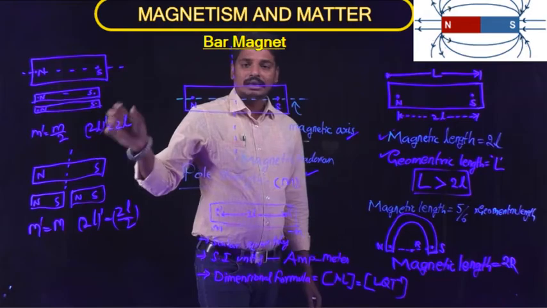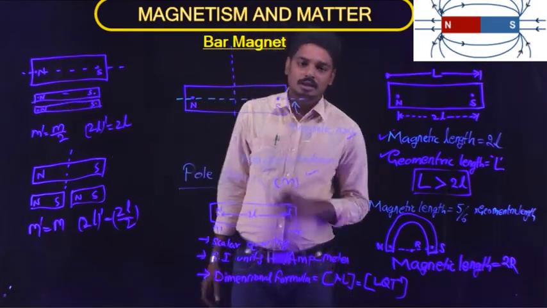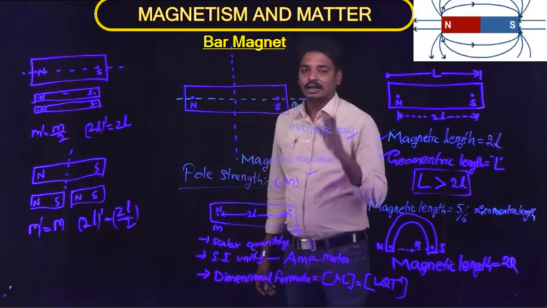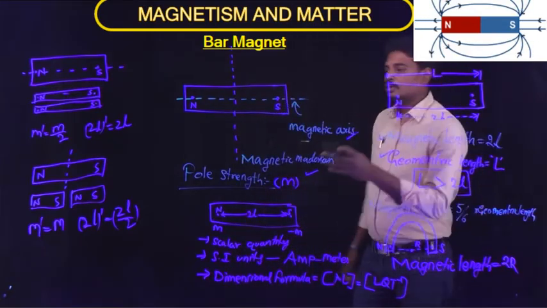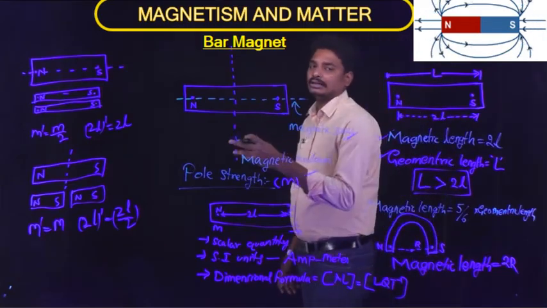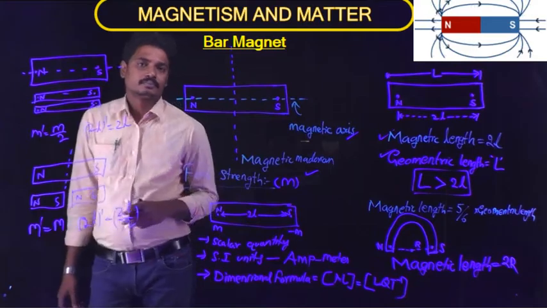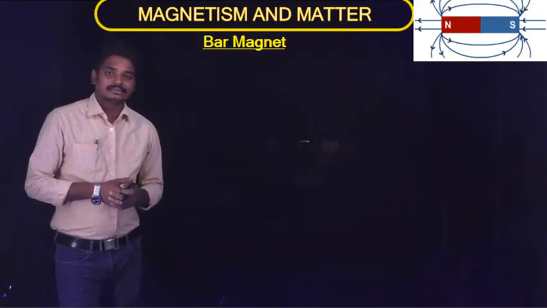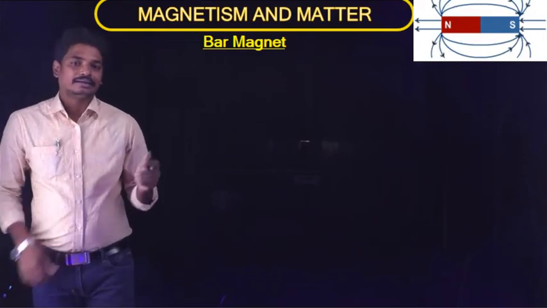Then what happens if we cut the bar magnet along the magnetic axis and along the magnetic meridian? What are the values of pole strength and the geometric length? Pole strength and the magnetic length. So now let us discuss what is magnetic dipole and magnetic dipole moment.